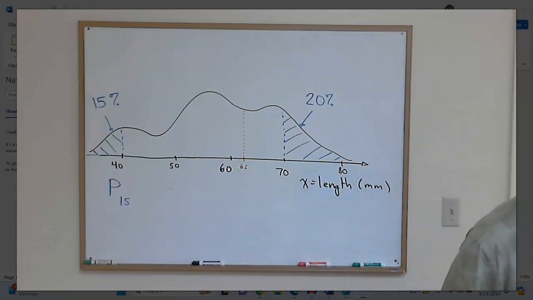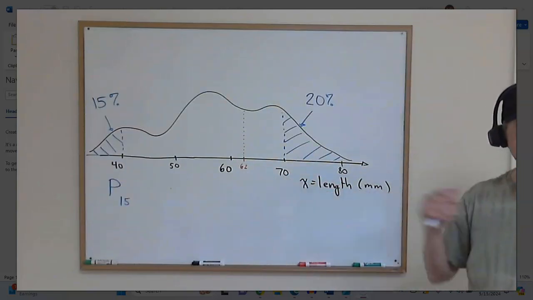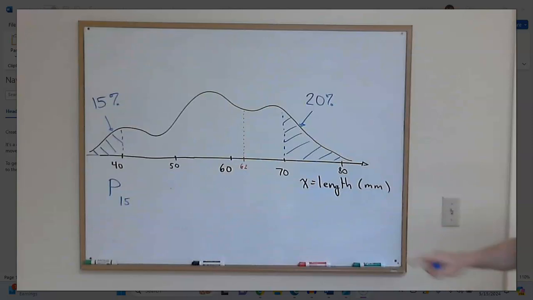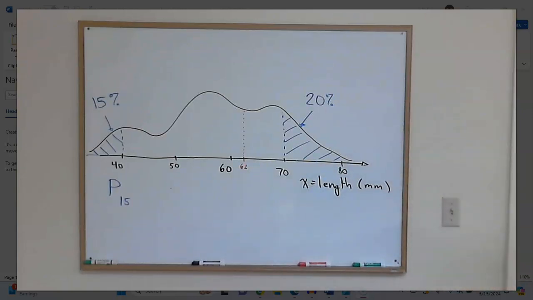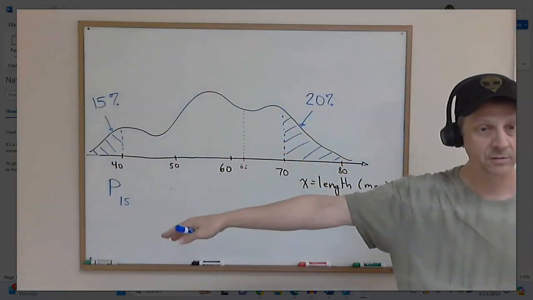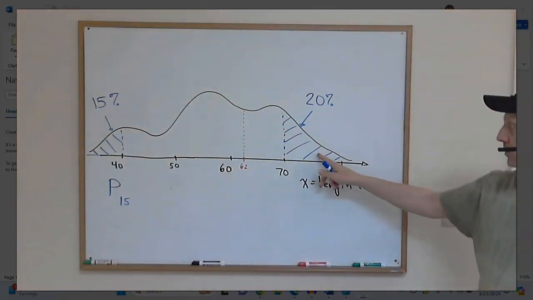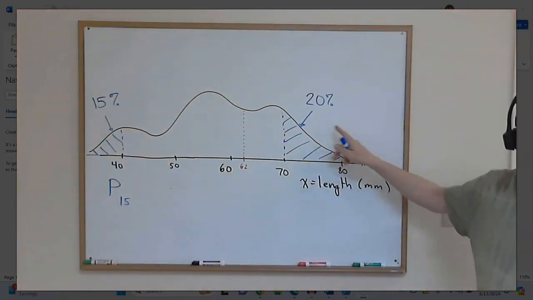Sub-question D: what is the percentile of a worm 70 millimeters long? Well, what do we know about a worm 70 millimeters long? We know that 20% of all the other worms are longer than that. So this is the worm that cuts off the top 20%. So would that mean that its percentile would be 20? Is it at the 20th percentile? No, because percentile always means area to the left. In fact, do you remember what the term is for the area of this tail? That's not a percentile, that's a p-value.